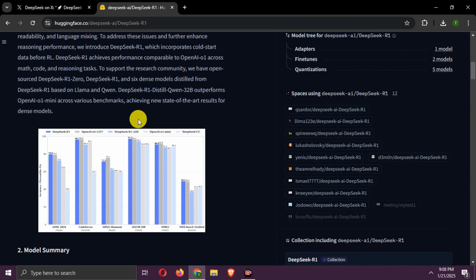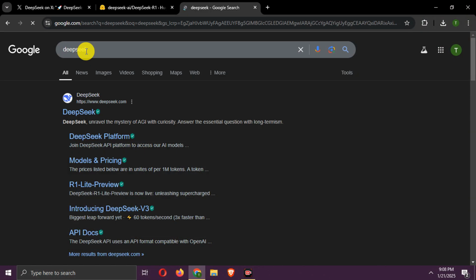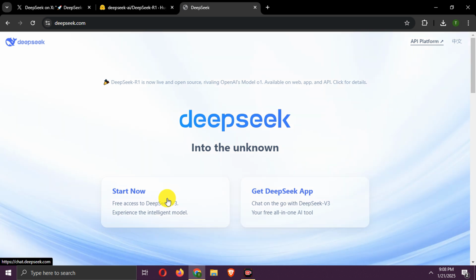You can try these Hugging Face spaces as well. It may not work in spaces as it needs good CPUs and GPUs to run. To use it for free, search for DeepSeek. Click here. Now, click Start for free.